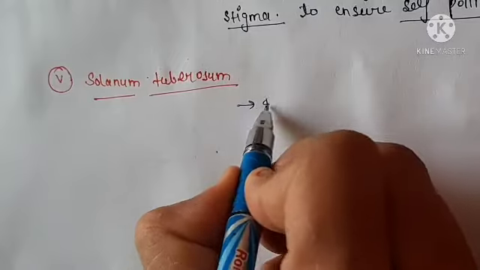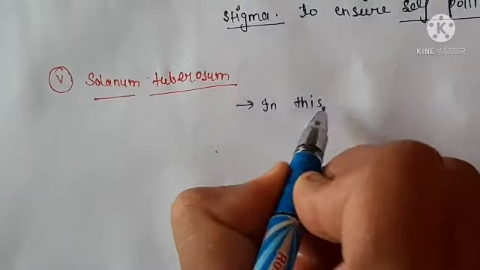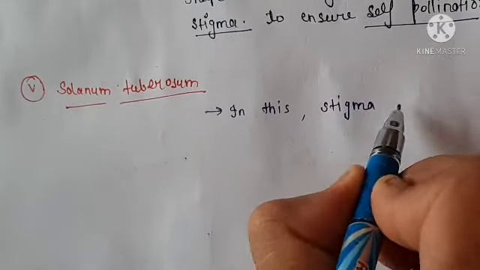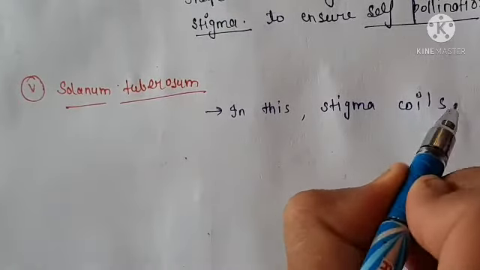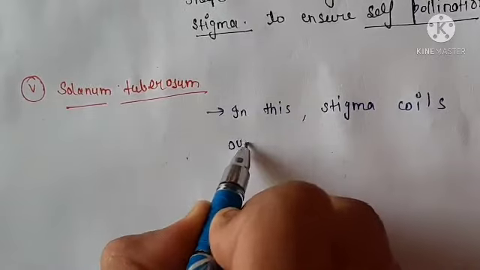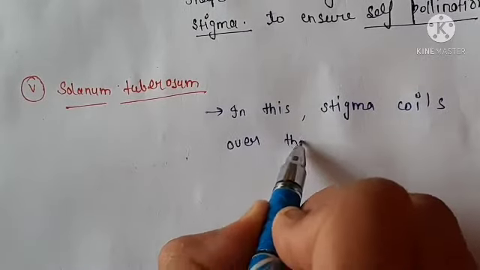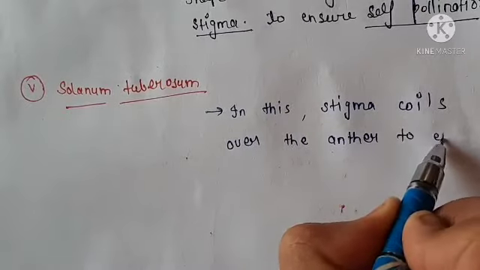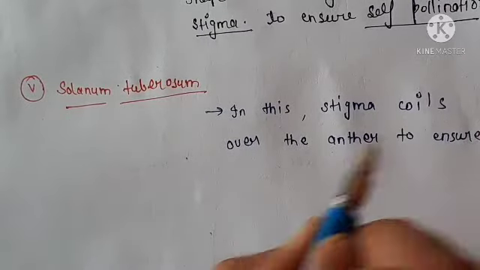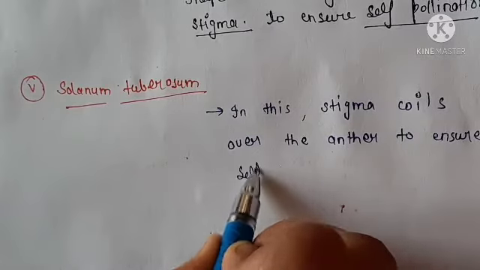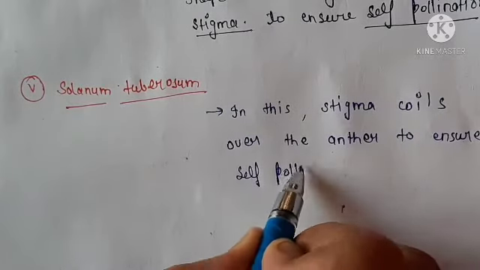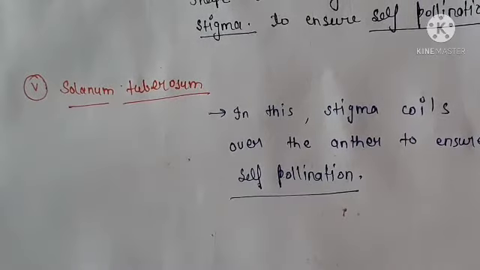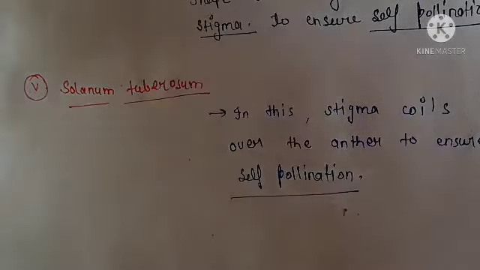In this, stigma coils over the anther to ensure self-pollination.